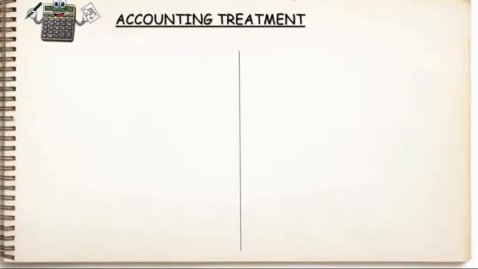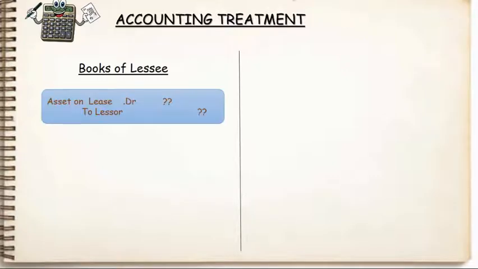Once we have identified the lease as financing, let us learn how to account it in the books of accounts of lessor and lessee. Starting with the books of lessee, the journal entry will be asset on lease account debit to lessor. Here, we treat the lessor like a creditor and thus credit him in the journal entry. That's it. The journal entry looks really simple, isn't it?